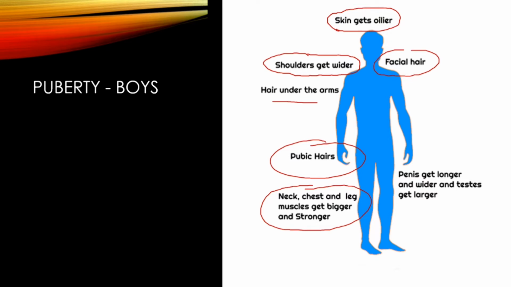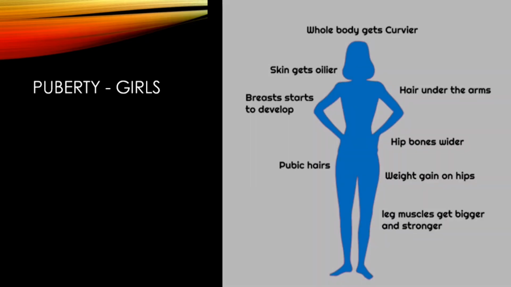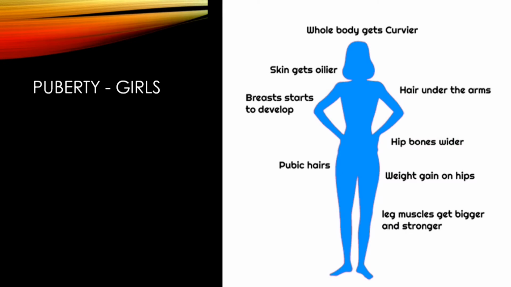So boys' changes are a bit like that. Then of course we've got the girls' changes. Girls have to start to produce eggs, and also need to get ready just in case they become pregnant. So again we've got lots of different changes to do with that. One obvious change is that the breasts start to develop. Also you're going to find that the hips will widen.